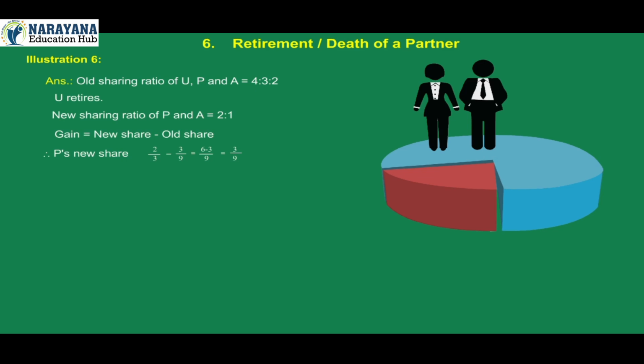Therefore, P's gain is equal to 2 by 3 minus 3 by 9, which is equal to (6 minus 3) by 9, which is equal to 3 by 9. A's gain is equal to 1 by 3 minus 2 by 9, which is equal to (3 minus 2) by 9, which is equal to 1 by 9. Therefore, gaining ratio of P and A is equal to 3:1.